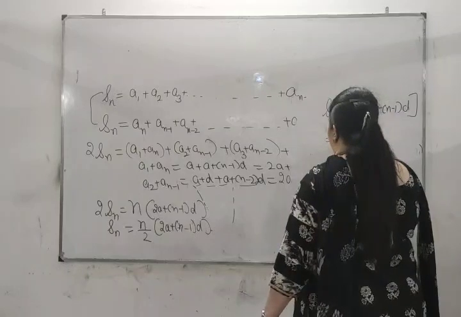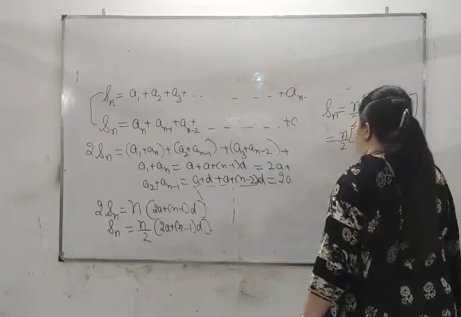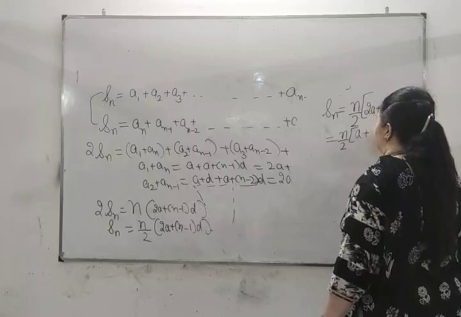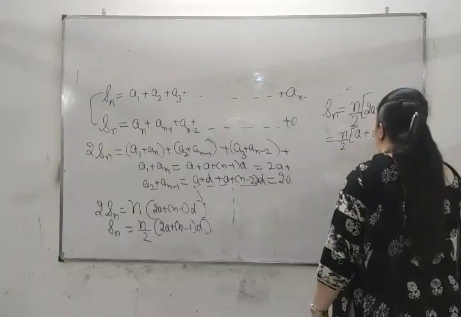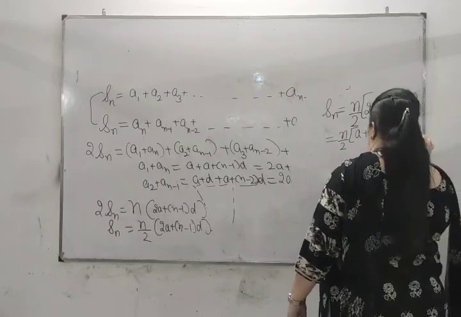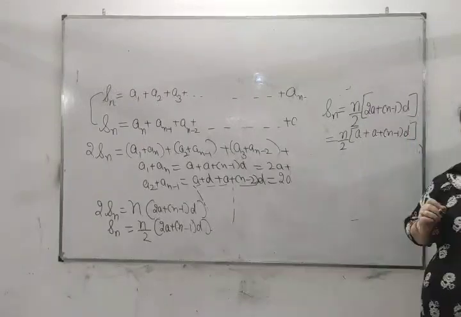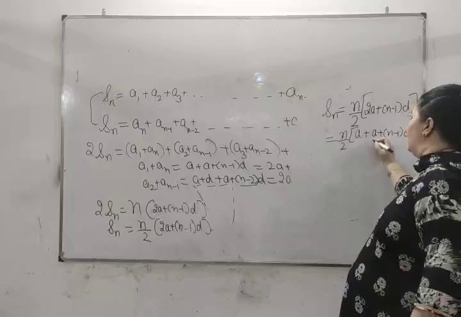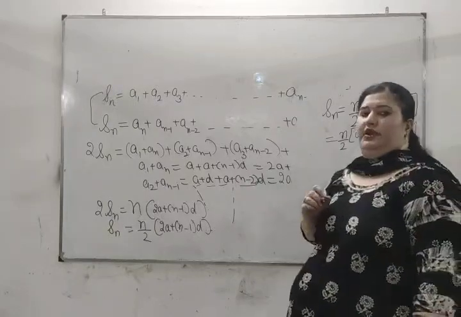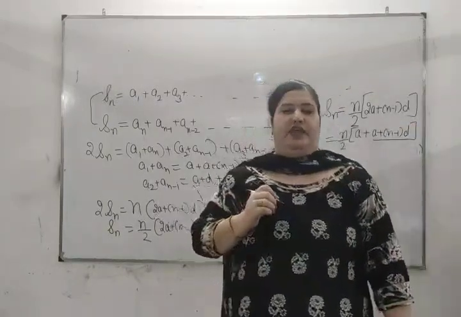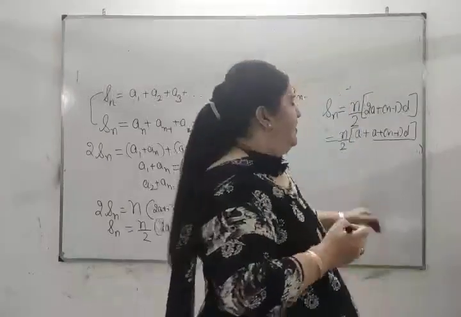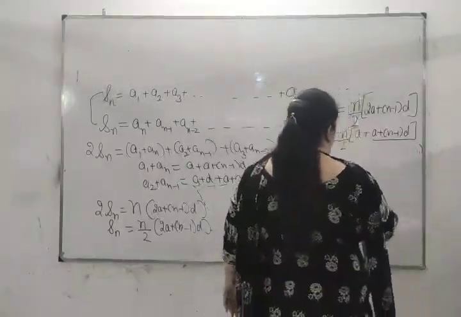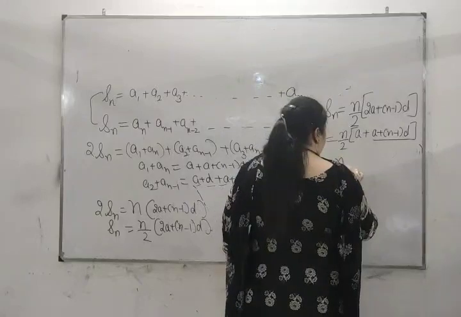Can you break it like this? a plus a plus n minus 1d. Now what is this a plus n minus 1d? We have done this, it is equal to what? an. It is equal to an.